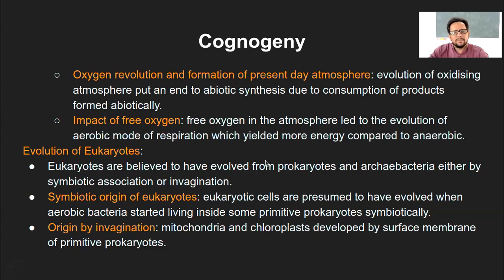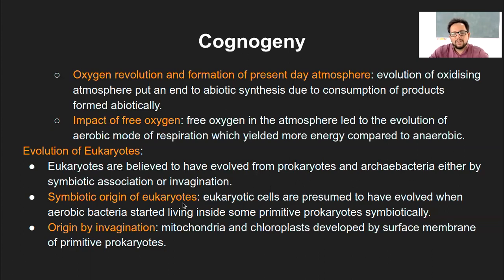Eukaryotes are believed to have evolved from the prokaryotes and the archaebacteria either by symbiotic association or invagination. Symbiotic association as in, as and when these prokaryotes were developing into eukaryotic organisms, they started living with each other, that is symbiosis. And the invagination is one species living inside the other species, kind of parasitic, right? So that is the invagination, and that is what developed into the complex process.